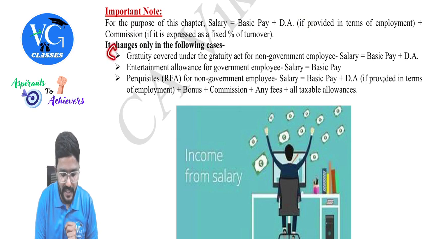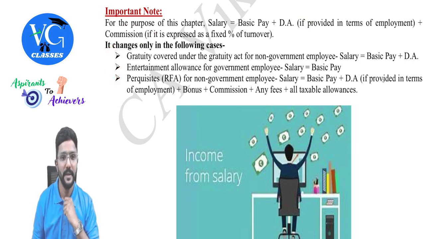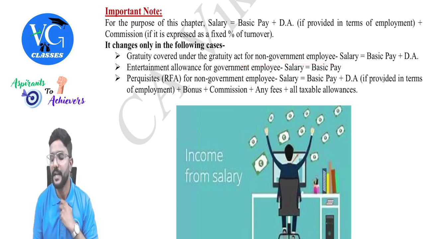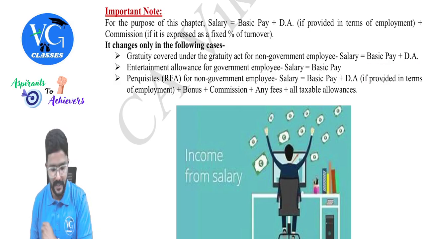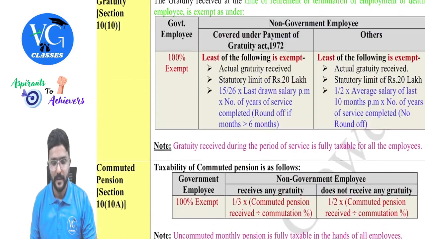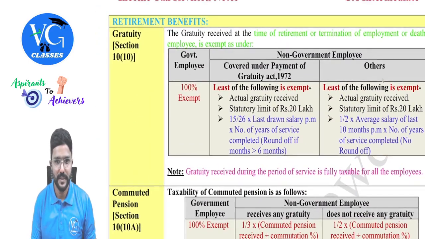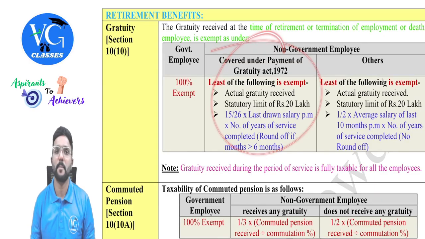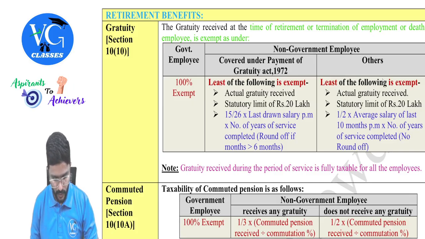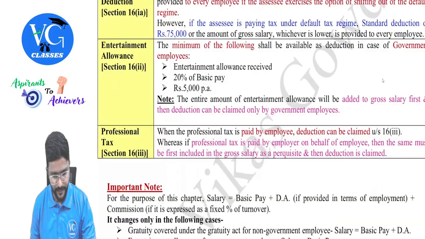But it will change in three scenarios. One is gratuity covered under the Gratuity Act for a non-government employee. There, salary means what, guys? Basic pay plus DA. For example, I will just show you the gratuity part. Yes, this one, guys. For DA, no condition.